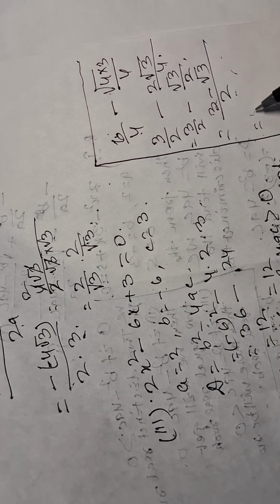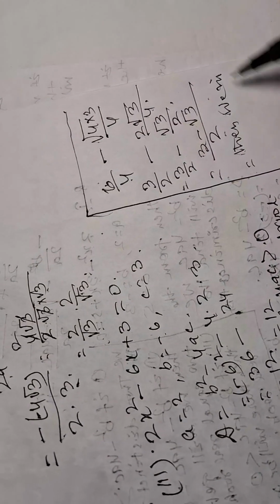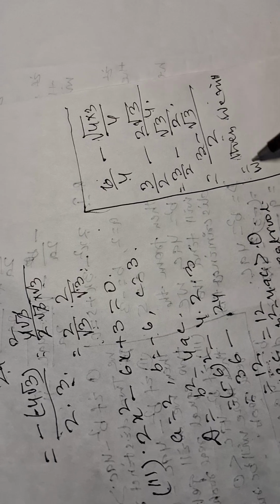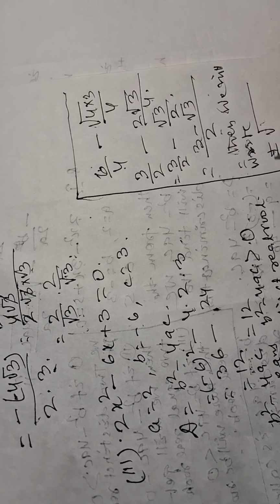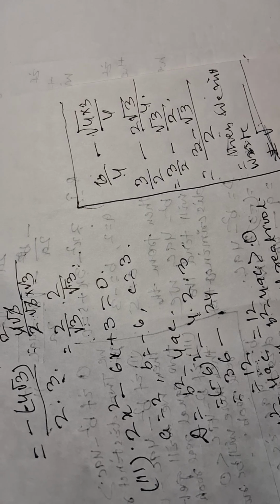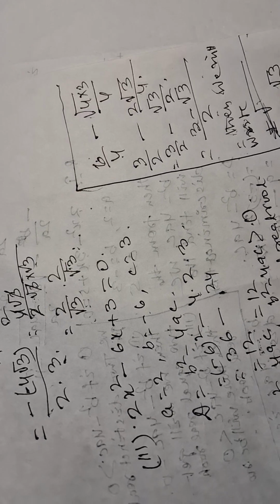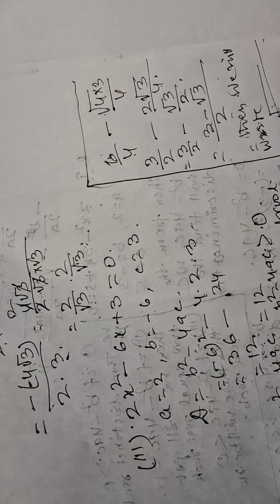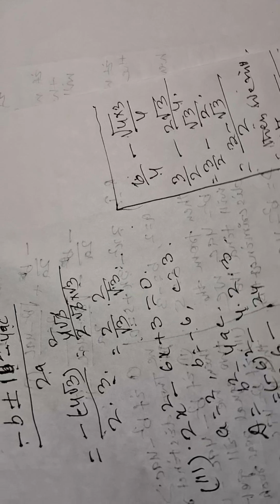Then we will write plus minus. Here it is also 3 plus root 3 by 2 and 3 minus root 3 by 2. This will be the answer finally. This will be the answer.